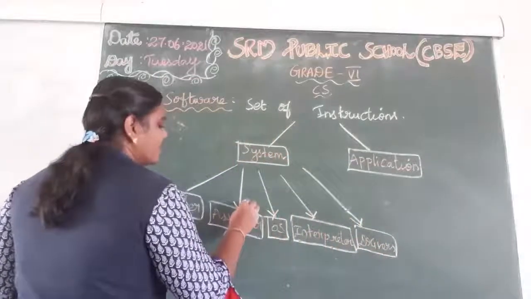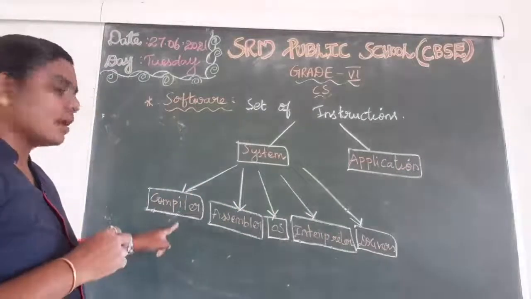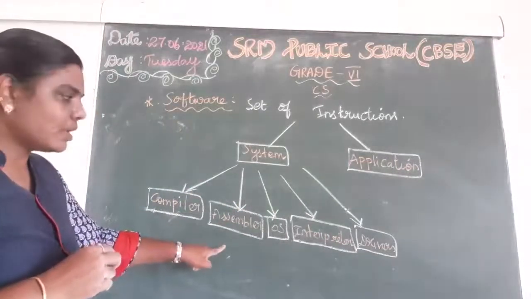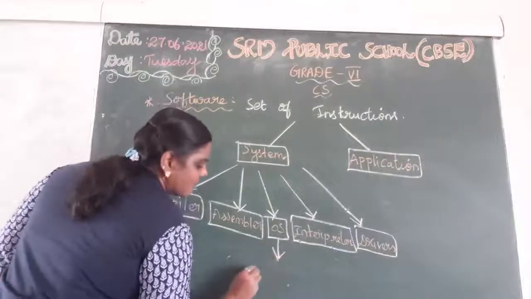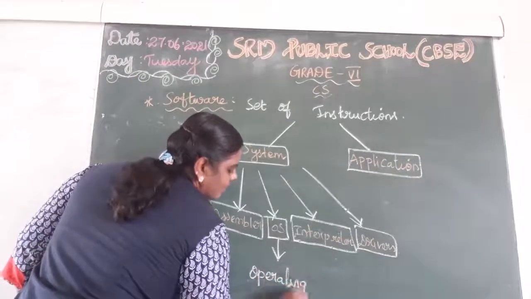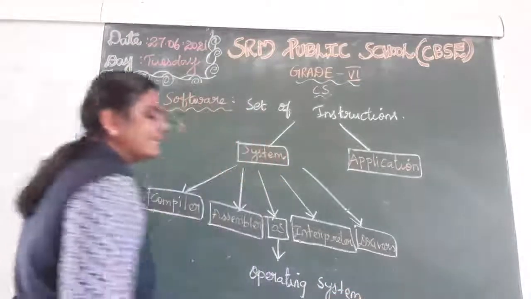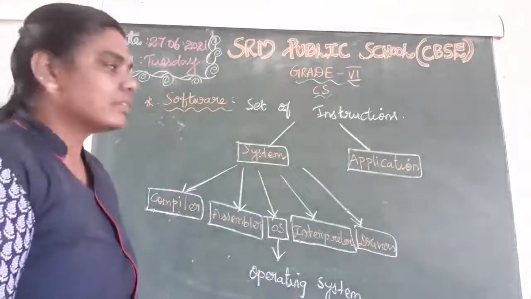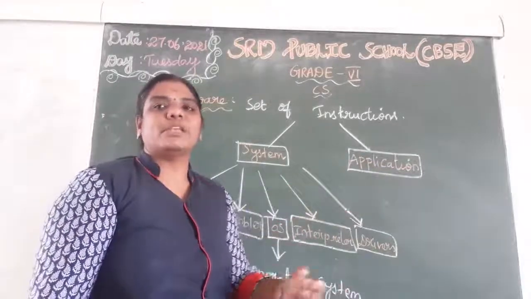So the system software is classified into 5 types: compiler, assembler, OS means operating system. What is the full form of OS? Operating system. Interpreter and drivers. Like that, the application software is also classified into 2 types.